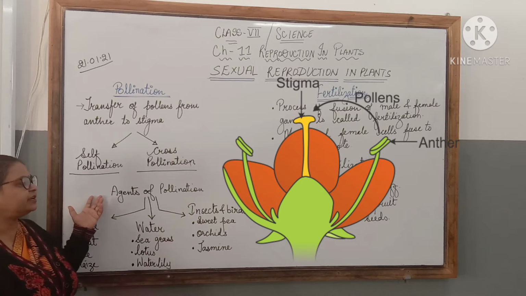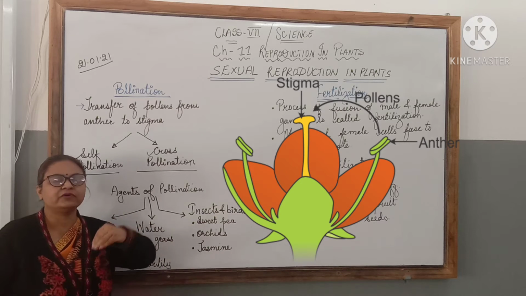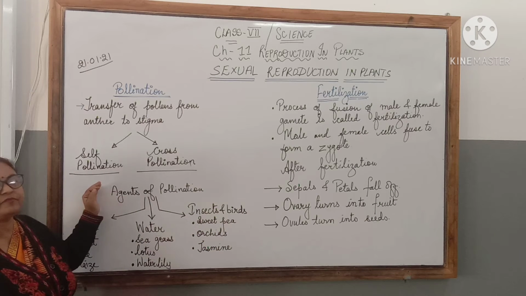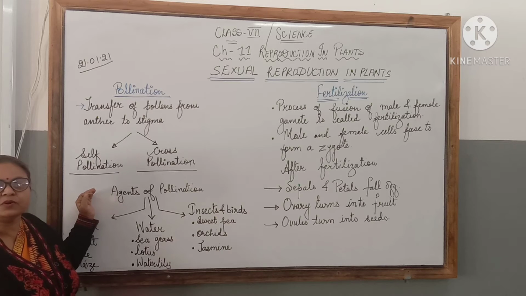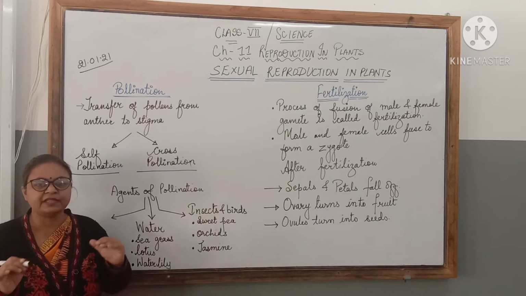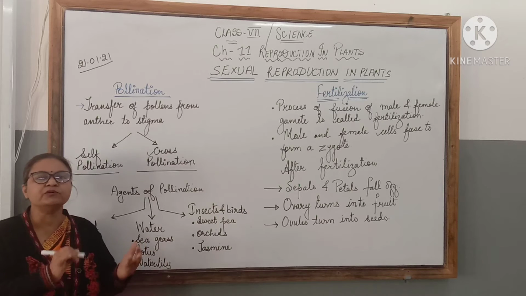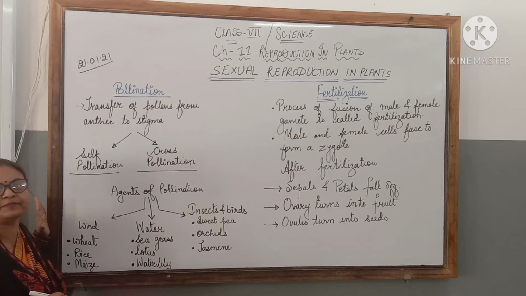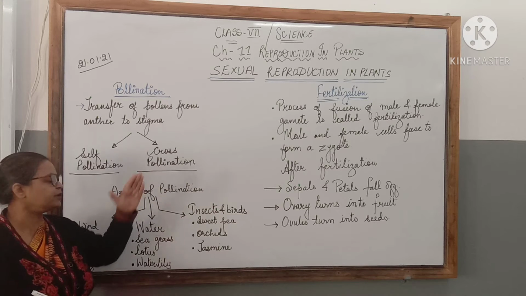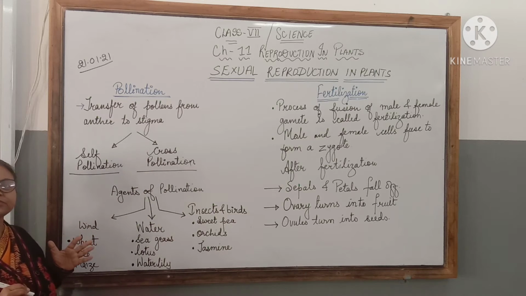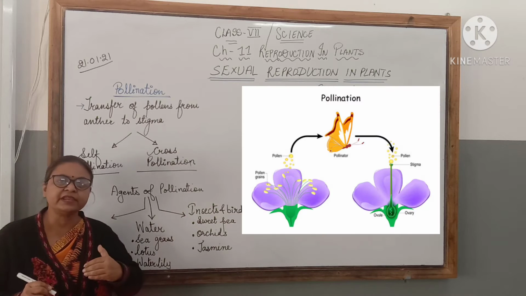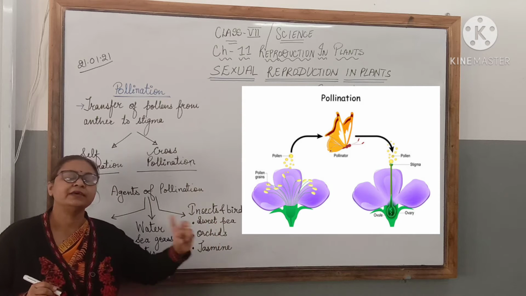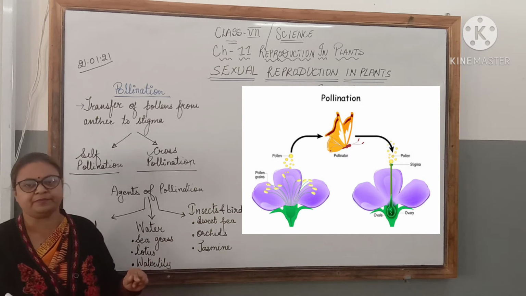In case of self-pollination, the pollen grains are transferred to the stigma of the same flower. That means they don't need to travel more distance, and they have to fall on the same flower. Now it is necessary that the stamen and the pistil both should mature at the same time, then only self-pollination is possible. Another is cross-pollination. Cross-pollination means the transfer of pollen grains from the stamen of one flower to the stigma of another flower in another plant of the same type.